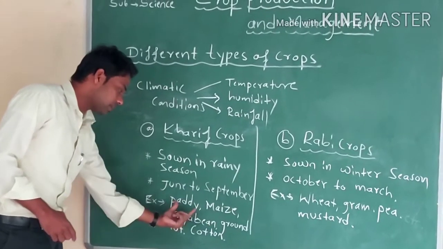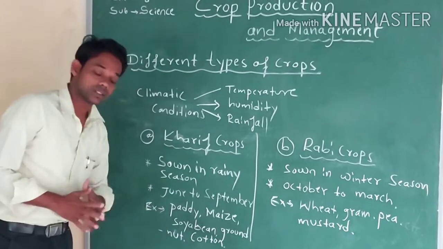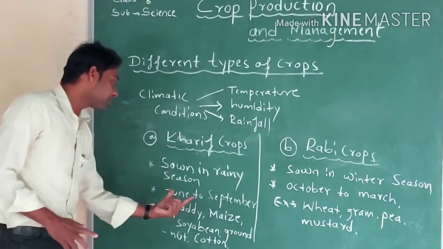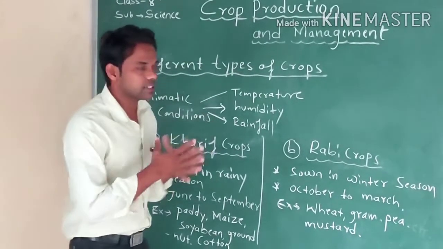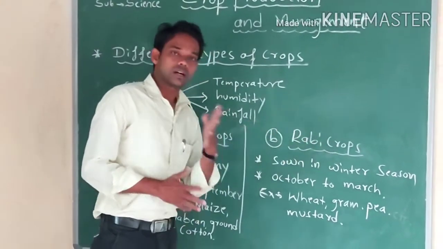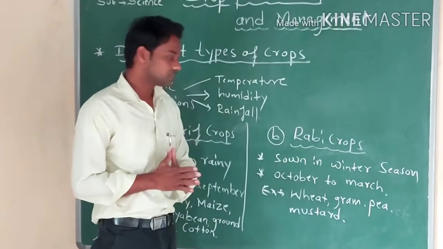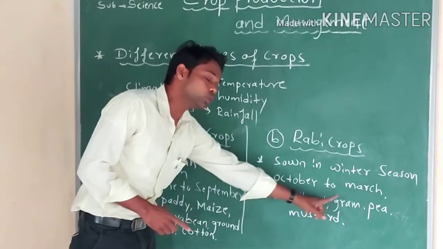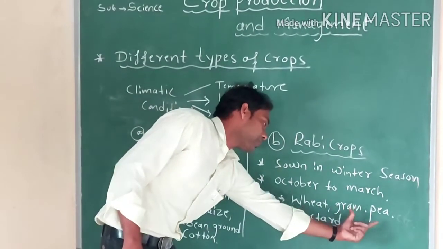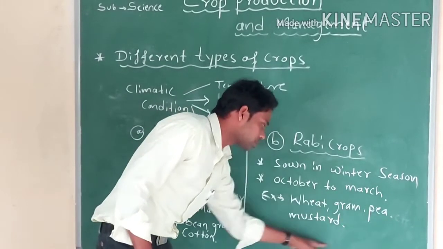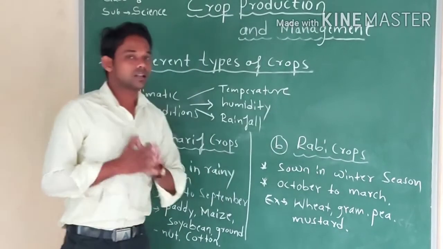For example, paddy, maize, soybean, groundnut and cotton. These crops are grown in the rainy season, so they are called Kharif crops. And another one is the Rabi crops. Rabi crops are grown in the winter season, in the months of October to March. For example, wheat, gram, pea, mustard. These crops are grown in the winter season, so they are called Rabi crops.